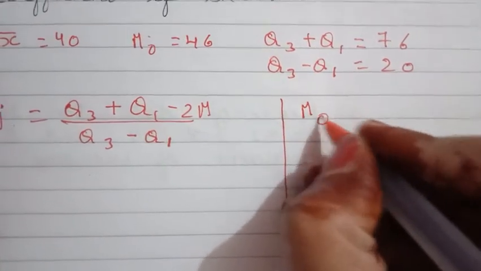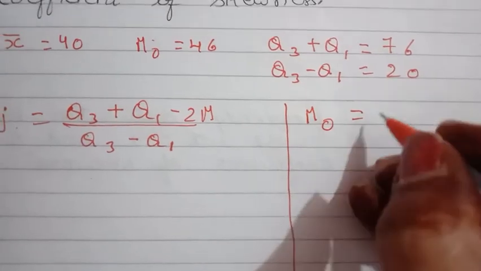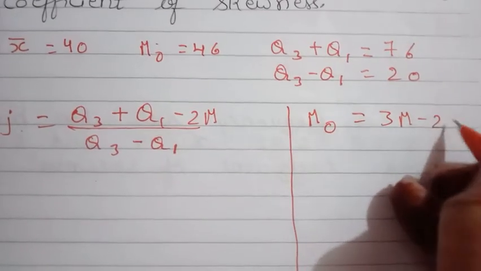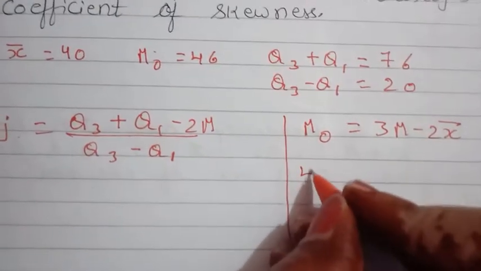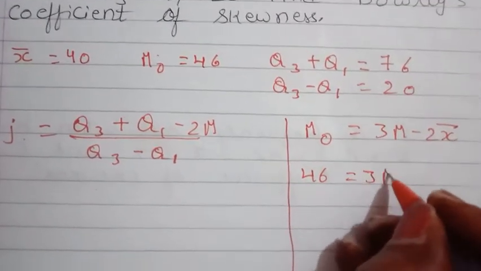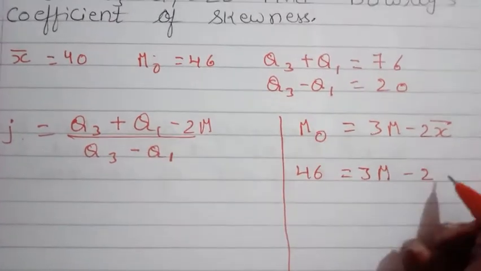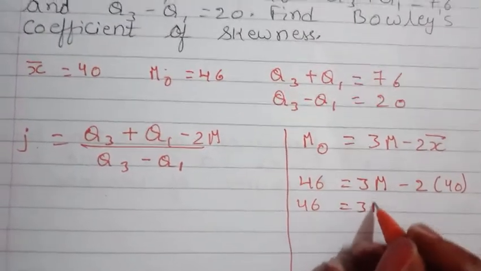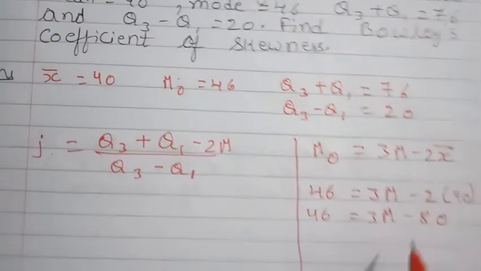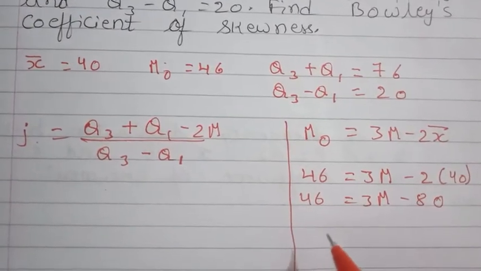Now as we know, the empirical formula for finding mode is 3m minus 2 x bar. So value of mode is 46. Median we have to find, and 2 x bar, X bar is given 40. So 46 is equal to 3m minus 80. Now I'll take this on other side.